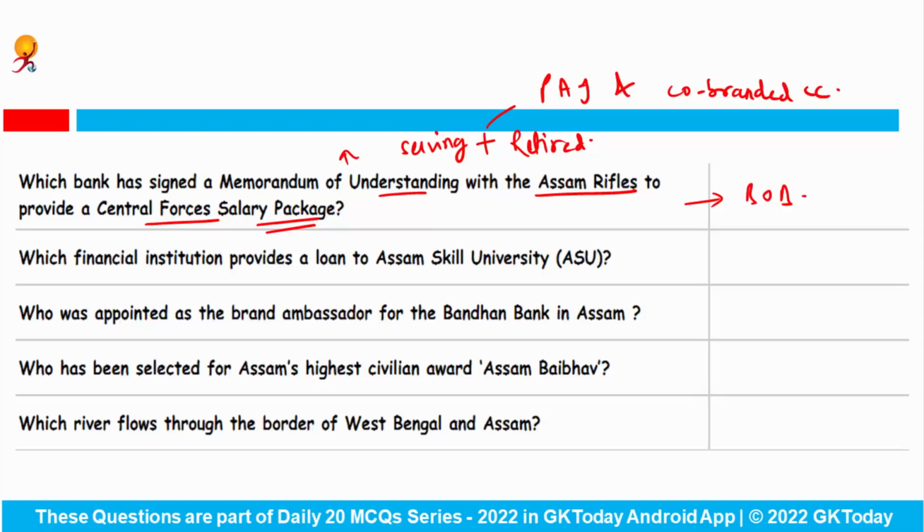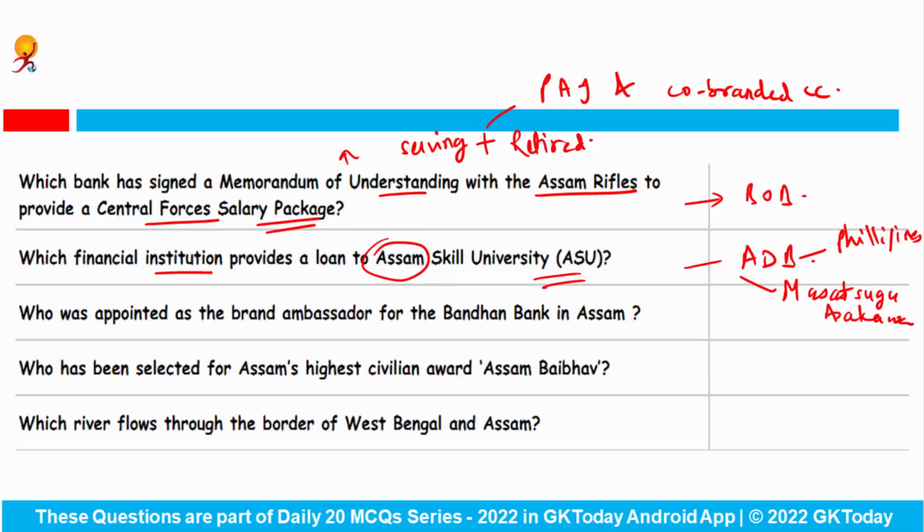Next question, which financial institution provides a loan to Assam Skill University? This is ADB, that is the Asian Development Bank. Its headquarters lies in the Philippines. And who's the current president? Masatsugu Asakawa. Next question says, who was appointed as the brand ambassador for Bandhan Bank in the state of Assam? This is Zubeen Garg. He is an Indian singer, or you can say music composer, and his songs include, for example, Ya Ali from the movie Gangster, and Dil Tu Hi Bata from the movie Krrish 3. These are some of the examples.